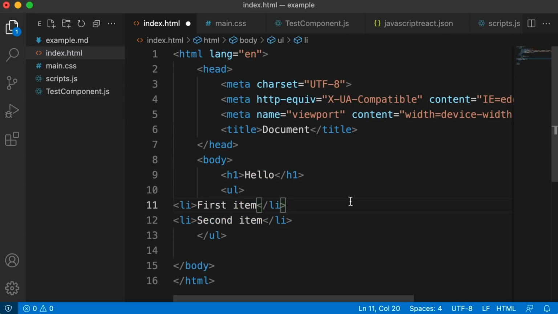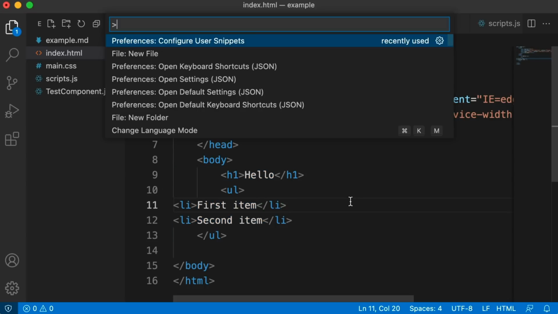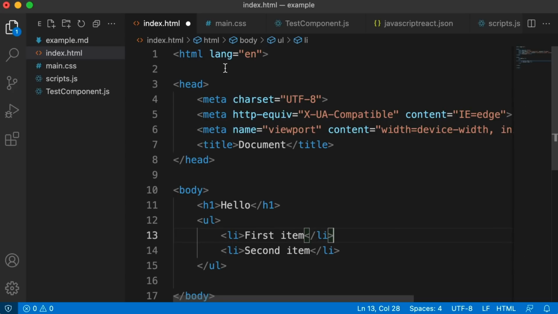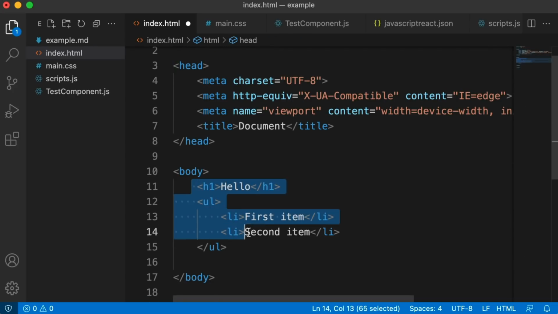Now if you open up your command palette, so Command Shift P, yes, you could just type in format, and then you can either format the selected area or just format the entire document. So let me try that. Well, I don't really agree with these empty spaces here and here, but that did fix the indentation for that HTML. So you can do that, but you probably don't want to have to run that command.